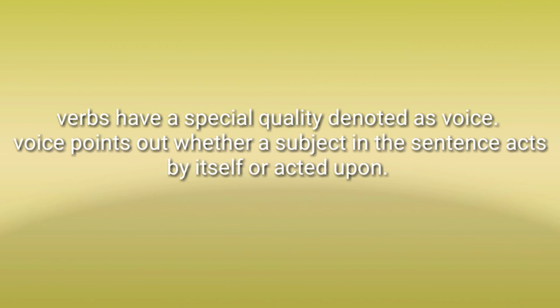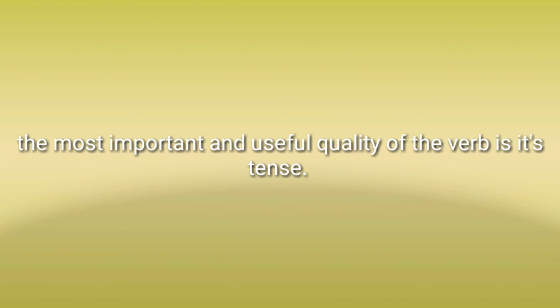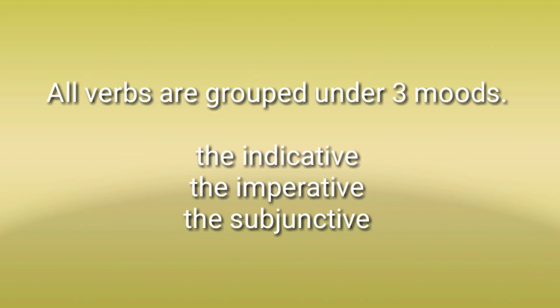Verbs have a special quality denoted as voice. Voice points out whether a subject in a sentence acts by itself or is acted upon. Thus, there are two voices for all transitive verbs. They are active voice and passive voice. The most important and useful quality of the verb is its tense. All verbs are grouped under three moods, that is, the indicative, the imperative, the subjunctive.